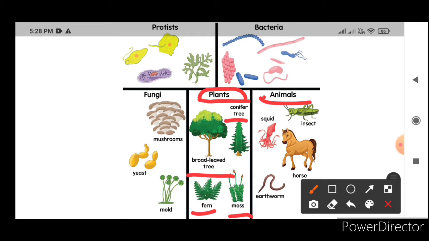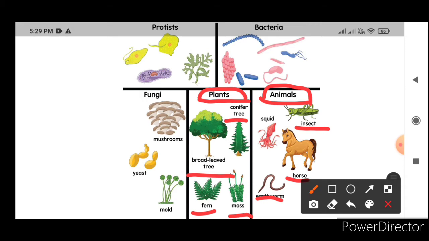And under animals you can find insects, horse, earthworm and squid. They have some common characters. They are all heterotrophs, depending on other organisms to obtain their food. The differences are that some can fly, some can crawl, and some can walk on the ground. Based on this, they are all kept in a group called animals. These two groups you have already known.